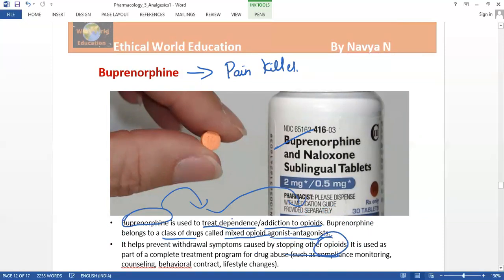It is also used as a part of a complete treatment program for drug abuse. Drug abuse is nothing but the addiction to a particular tablet at a particular time. So this reduces the addiction to the particular tablet, along with counseling, behavior modification and lifestyle changes. Here also the dosage matters.